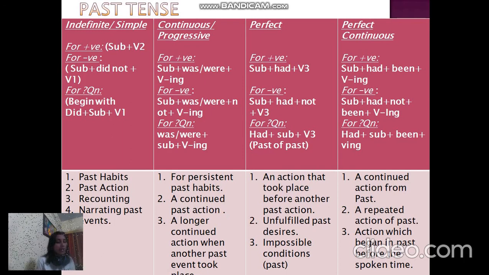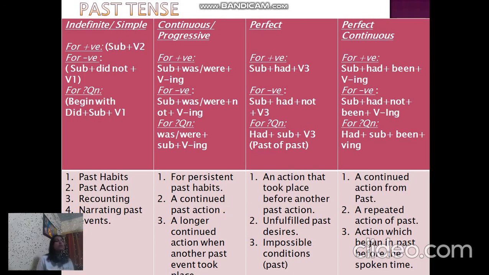I was writing, I was playing. And when it is negative, you have to introduce the negative after the auxiliary. They were not playing. Okay, and the auxiliary will come at the beginning if it is a question. Were they playing or was he writing? Something like that. Where do we use it?